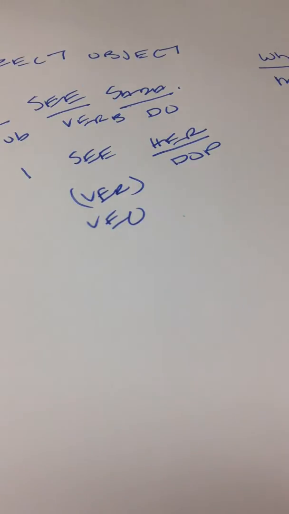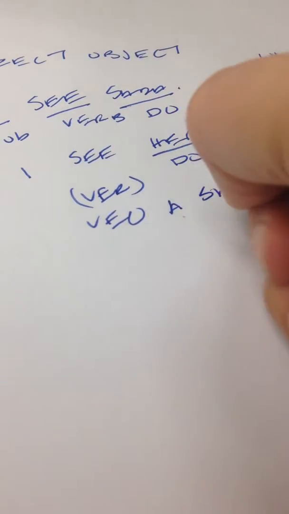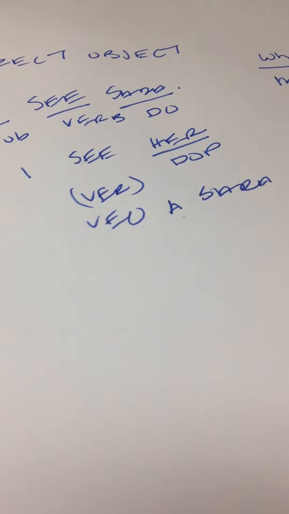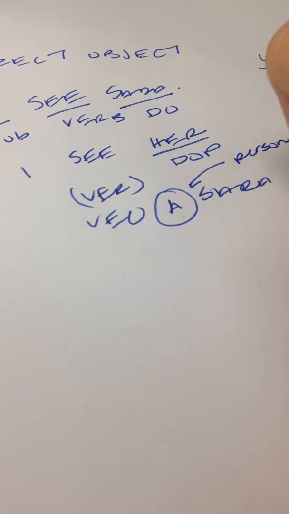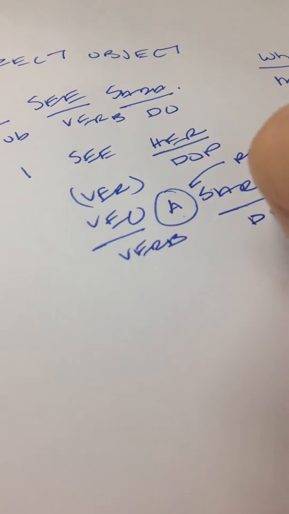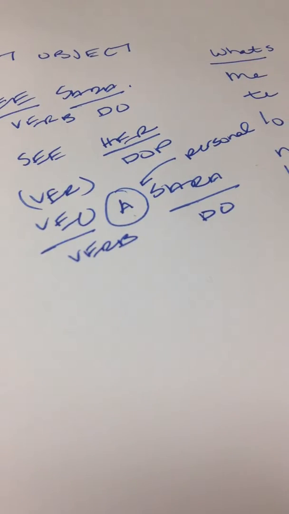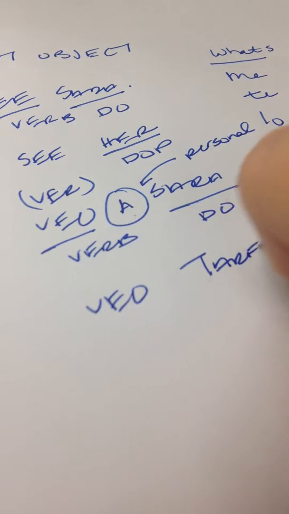So veo means I see. It comes from the verb ver. And then if you want to say I see Sarah, you say a Sara. Well, this a, side note, is the personal a you've seen before. The personal a appears when there is a verb and then there's a direct object, and the direct object happens to be a person. So if you see homework, you would say veo tarea, and you wouldn't have to put the personal a on there because tarea isn't a person.